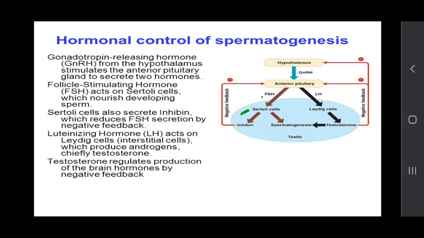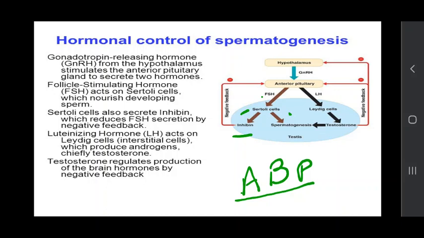These Sertoli cells secrete two hormones. One is inhibin and the second released protein is named ABP. ABP means androgen binding protein.